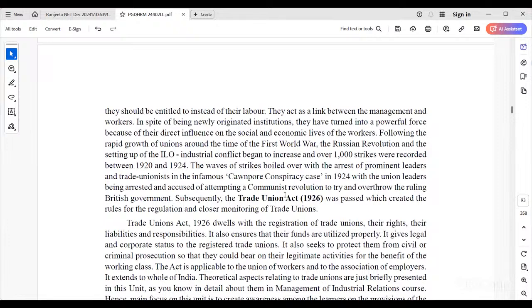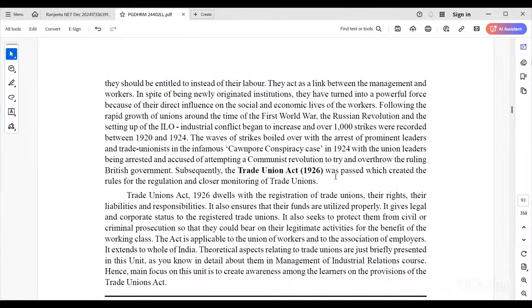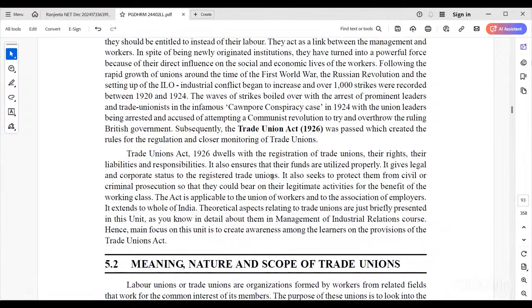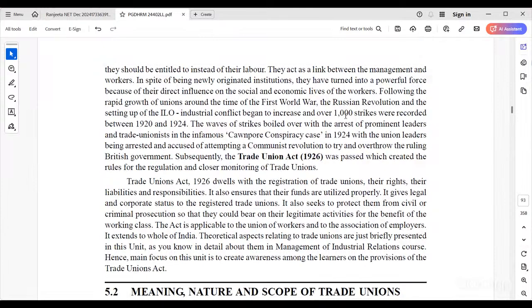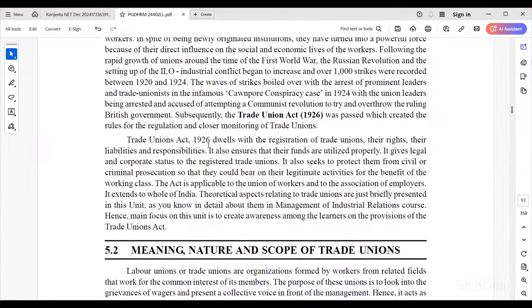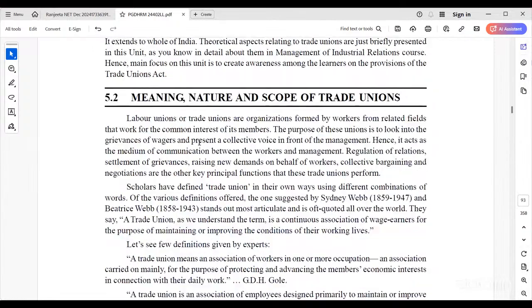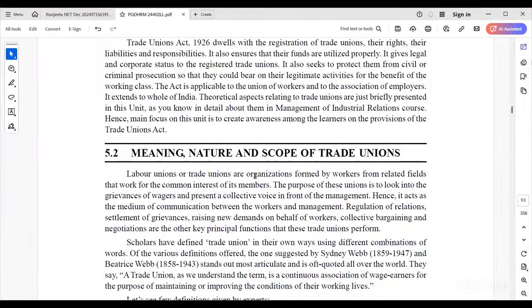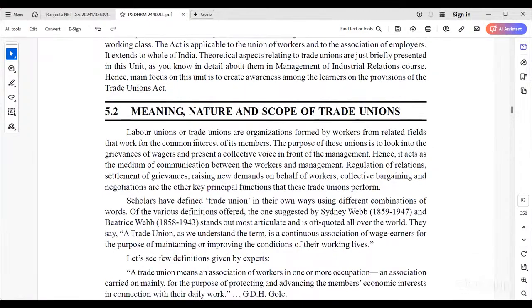The Trade Union Act 1926 was passed to create rules and regulations and closer monitoring of trade unions. Under this act, there is registration of the trade union, and their rights, liabilities and responsibilities. In the period of the First World War and Second World War, even Nehru also took part in strikes regarding fair remuneration for workers. So what is the meaning of the Trade Union Act 1926? A labor union or trade union is formally recognized, formed by workers from a related field who work in the common interest of their members.